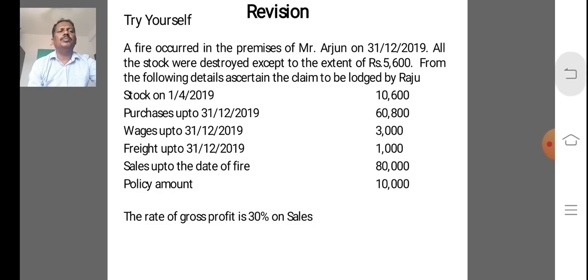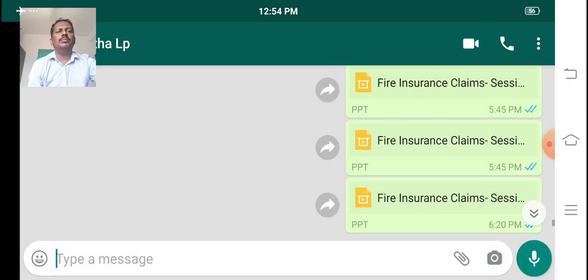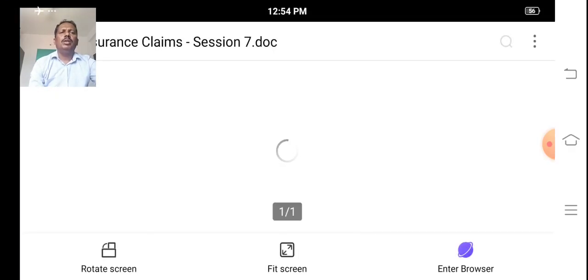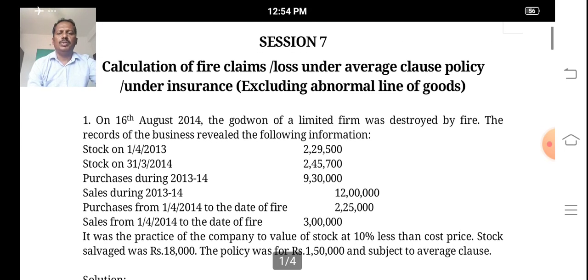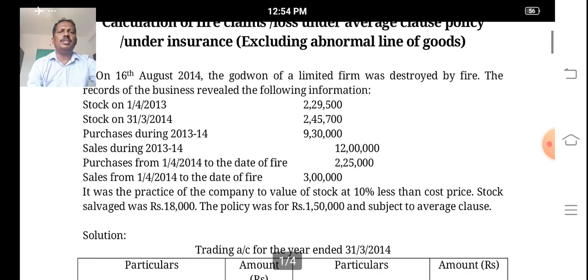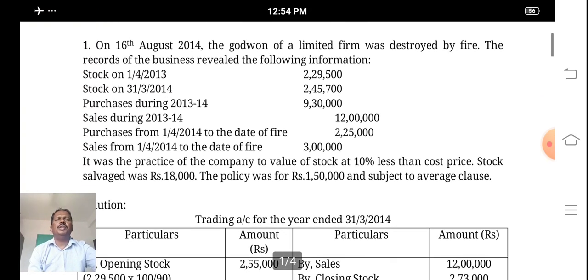So next we take one example: calculation of fire insurance claims under average clause policy. On 16th August 2014, the godown of a limited firm was destroyed by fire. The records of the business revealed the following information.